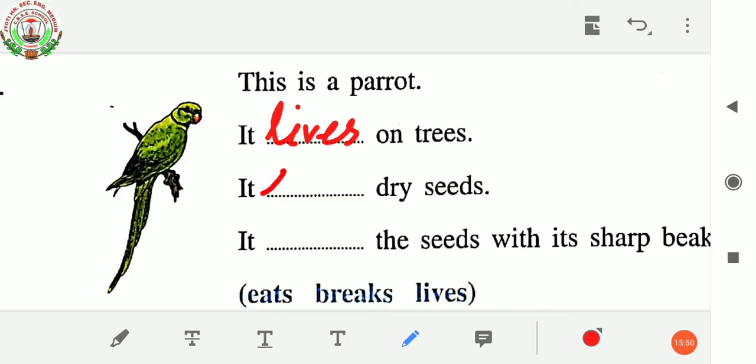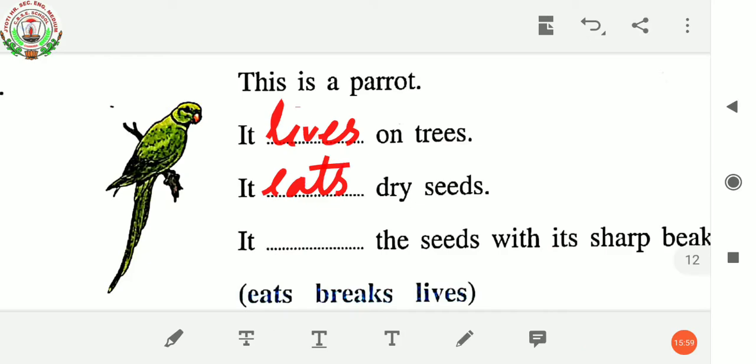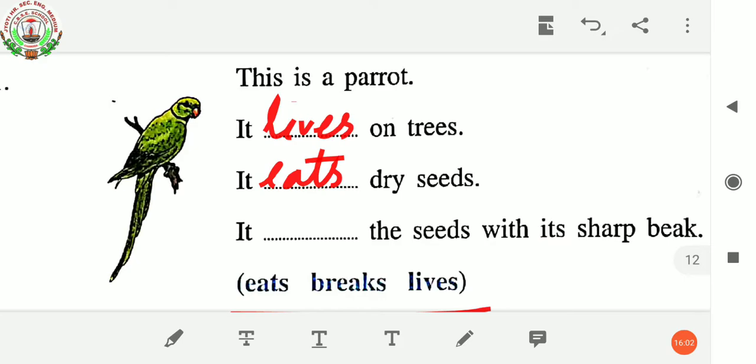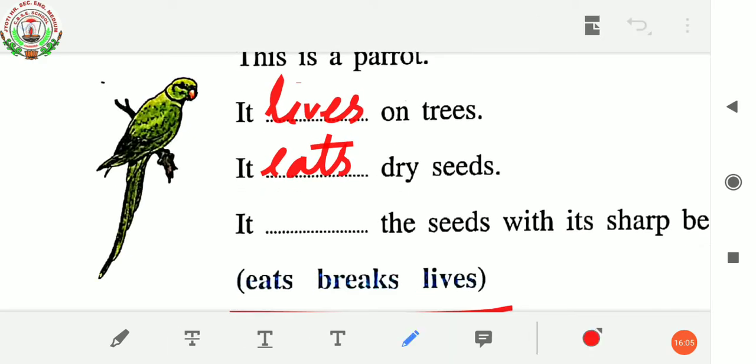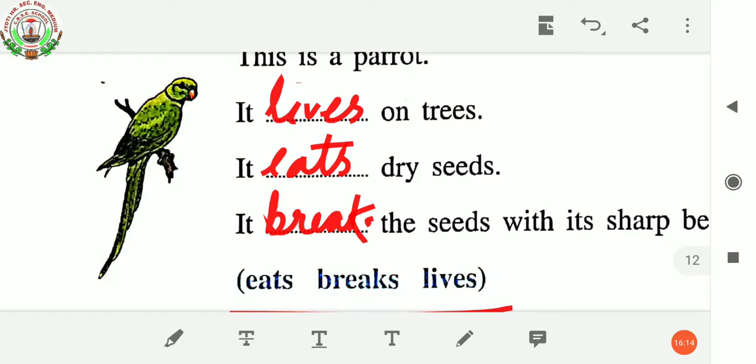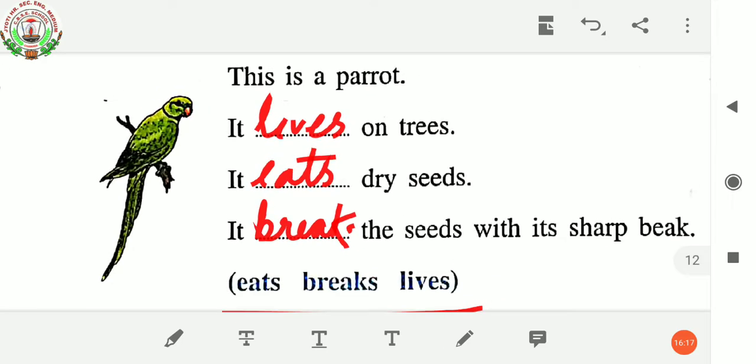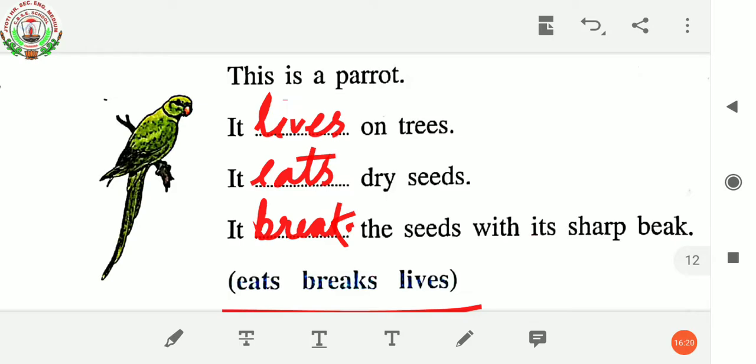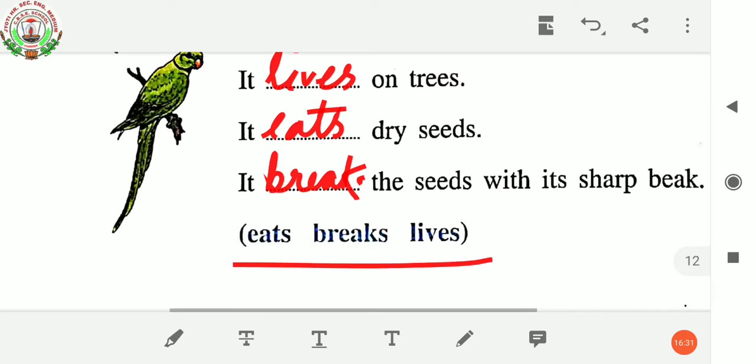Then it dash dry seeds. So you have to write over here, it eats dry seeds. Then it dash the seeds with its sharp beak. So you have to write here, it breaks, B-R-E-A-K-S, breaks. It breaks the seeds with its sharp beak. So let us read out these sentences. This is a parrot. It lives on trees. It eats dry seeds. It breaks the seeds with its sharp beak. Okay, let's move on to the next one.